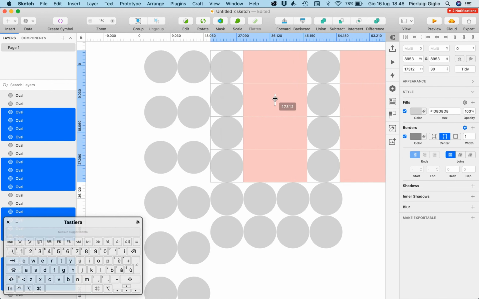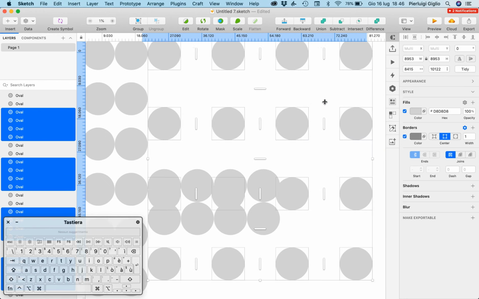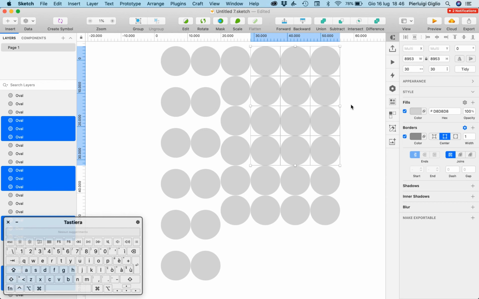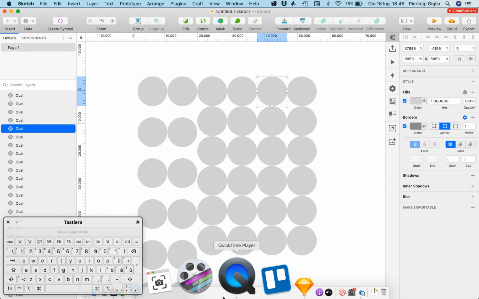So you can always create different types of effects and move these grids around however you want. So this is pretty much it for this video about grids, and I'll see you in the next one.